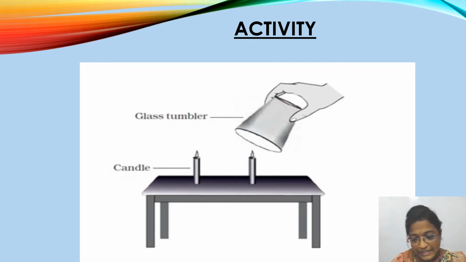If the glass has been inverted over this candle, the supply of oxygen will be stopped inside the glass, isn't it? So this candle will be extinguished. And the other candle which is burning is getting sufficient oxygen, isn't it? So for that, it is burning. This activity shows how important oxygen is for burning.